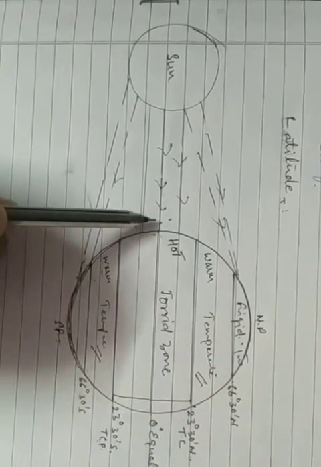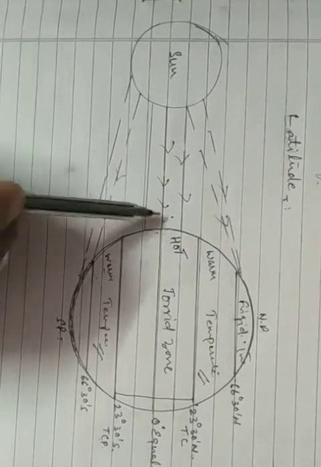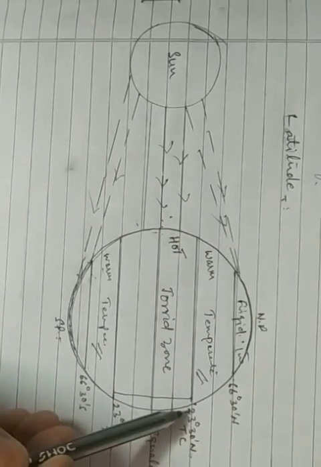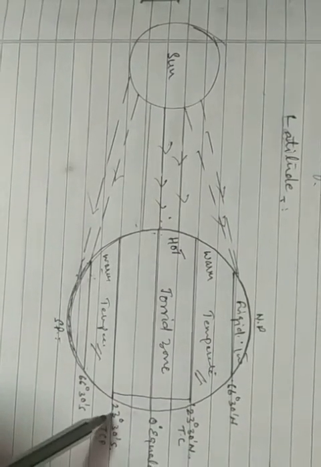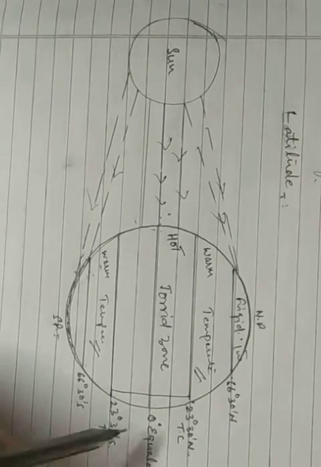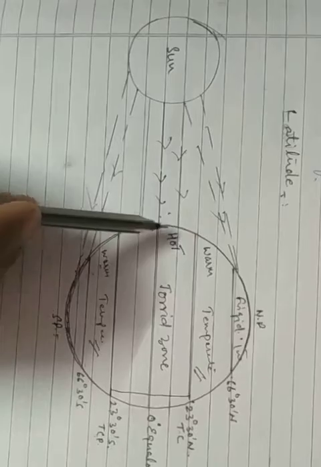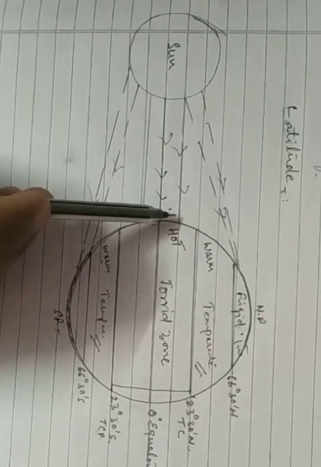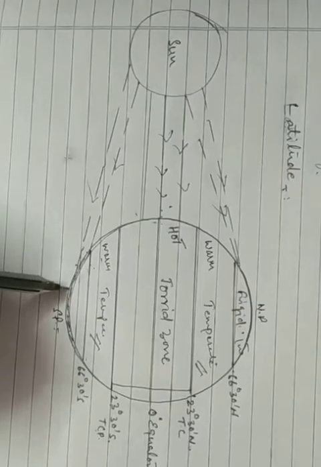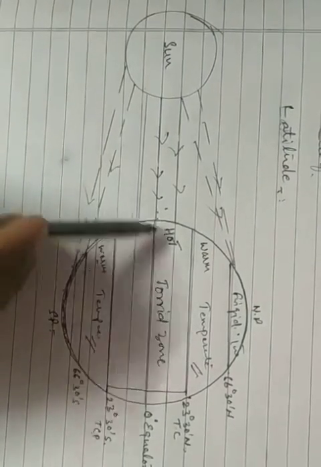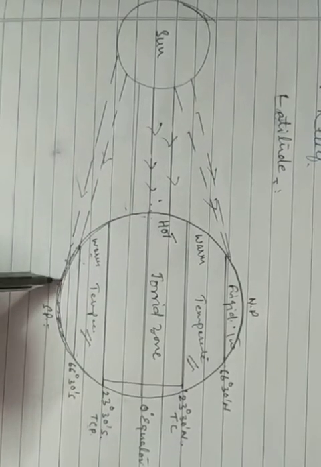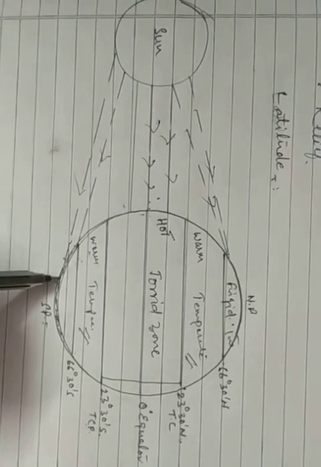Now what is the impact of these sun's rays? Here in this region, the region which lies between 23 degree 30 minutes north and 23 degree 30 minutes south, which is known as equatorial region, the sun's rays fall vertical, therefore temperature remains very high throughout the year. But as we move from equator towards the poles, the sun's rays fall slanting, therefore in these regions the temperature is low.